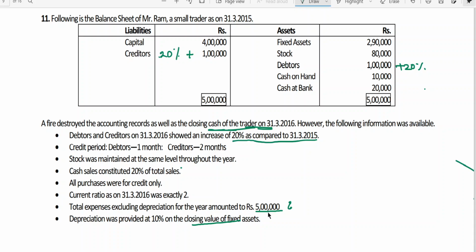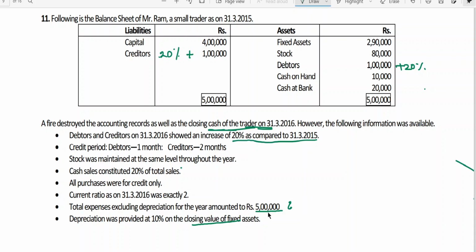So generally, what information is missing, we will find through the bank column, because we also got the closing bank balance, and we have receipts and payments. So through the bank column, we may have a difference amount.